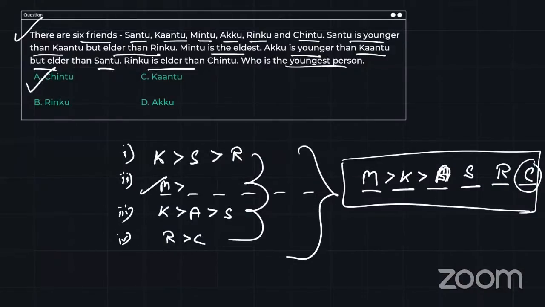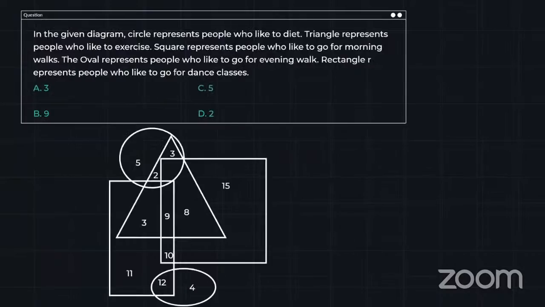Fine, guys. Let's move forward with the next problem. This problem they have asked in slot number 2, day 3, and in the first day slot also, from data interpretation, or more precisely, Venn diagram interpretation. So read this and tell me the answer fast. This is an easy one. You only have to visualize.